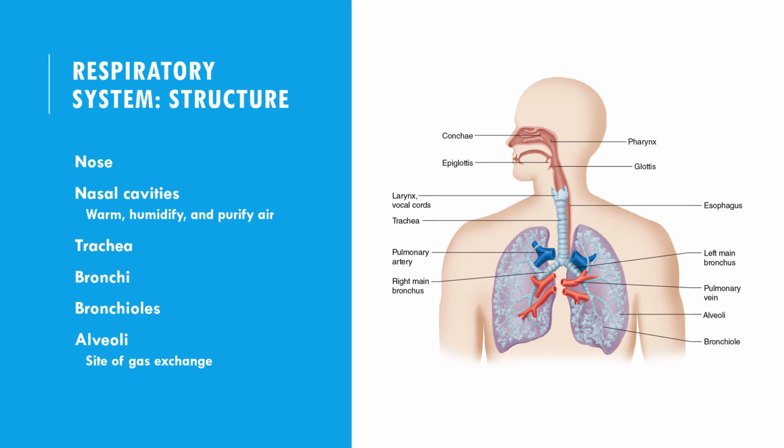The diaphragm is a dome-shaped muscle located at the base of the thoracic cavity. It plays a crucial role in respiration by contracting and relaxing, causing changes in the volume of the thoracic cavity and facilitating the movement of air in and out of the lungs. These structures work together to enable the process of respiration, including the intake of oxygen and the removal of carbon dioxide from the body. The respiratory system also interacts with other systems, such as the cardiovascular system, to transport oxygen and nutrients throughout the body.